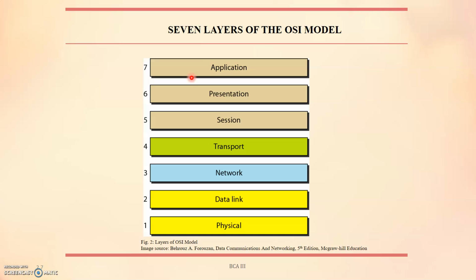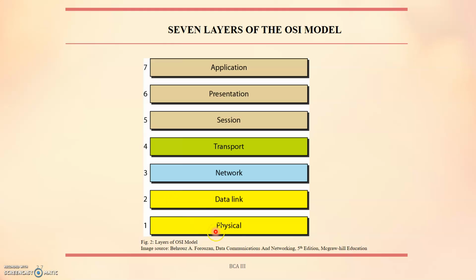We will discuss all these layers in detail in our coming classes, but for now understand that the lower 2 layers are normally implemented with hardware and software, and the remaining 5 layers, from the network layer to the application layer, are implemented only with software.